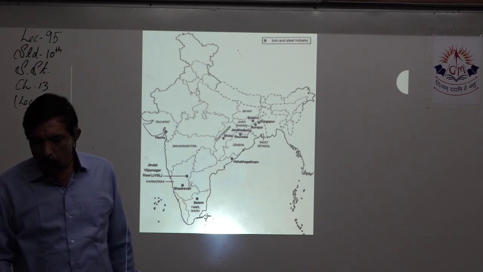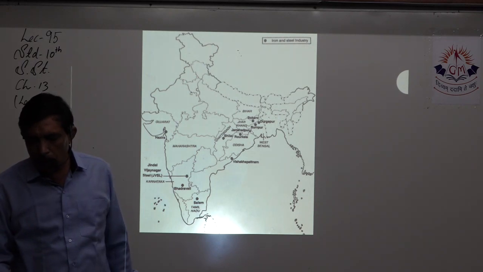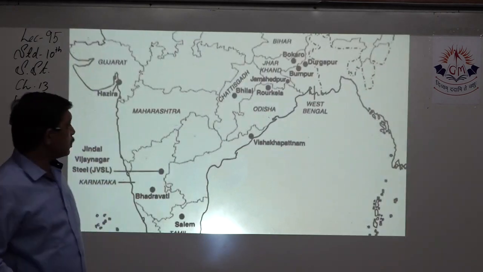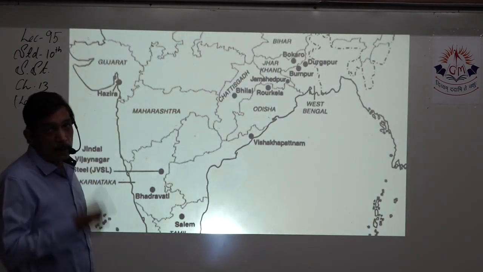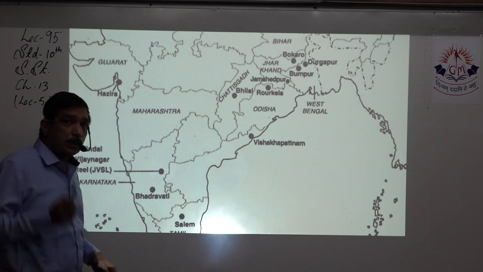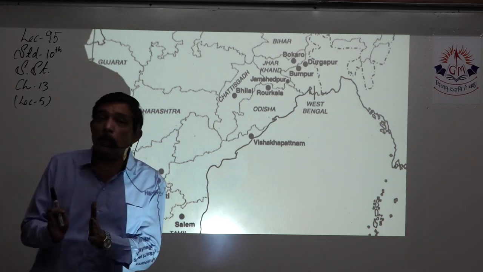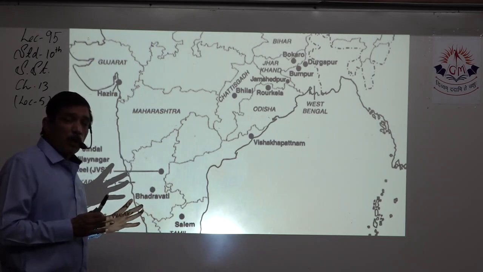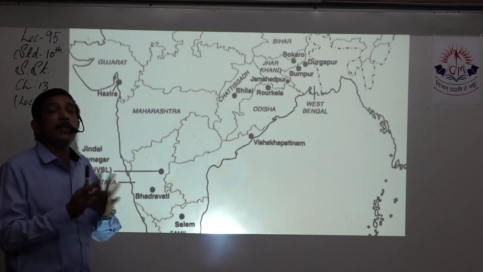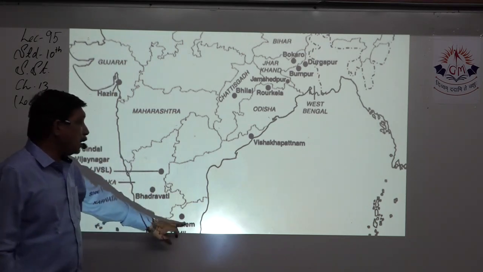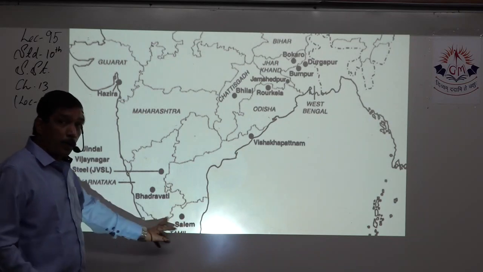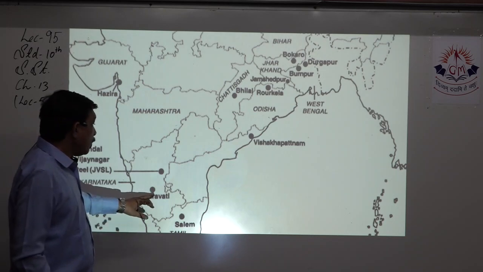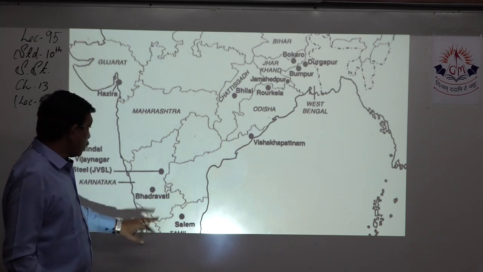Next, this map is also given to you in the material. Let's zoom in. This is iron and steel. So all those places are already given in the iron and steel industry. Just see them on the map and be familiar with which places are where. For example, Salem, that is in Tamil Nadu, near Coimbatore. Coimbatore is over here, Salem is over here. They are quite near to each other. Bhadravati is somewhere near Bengaluru, right?